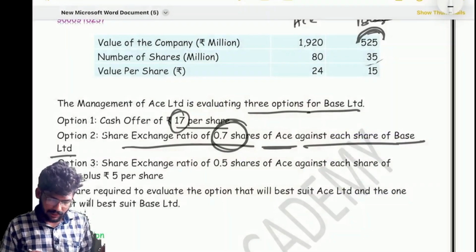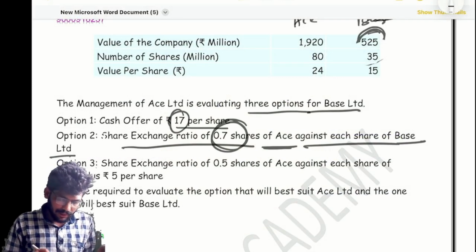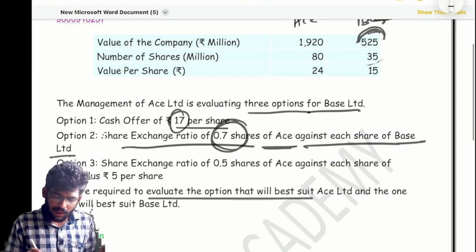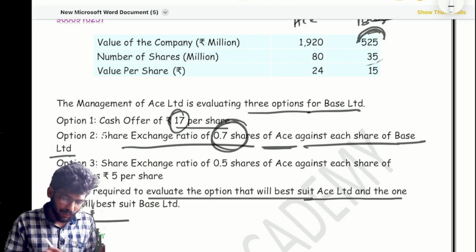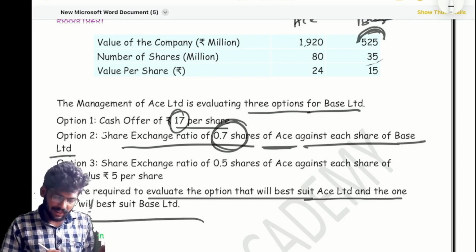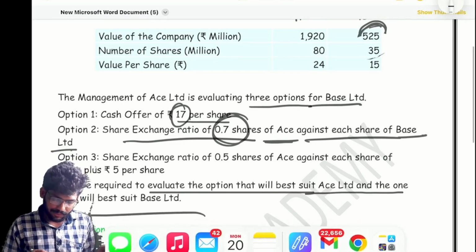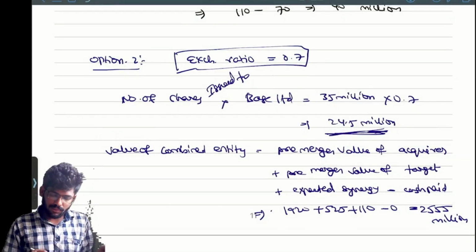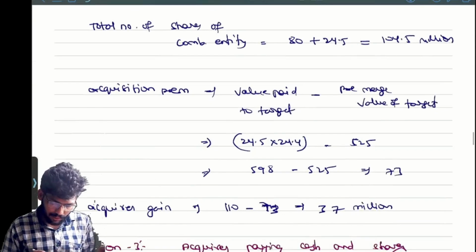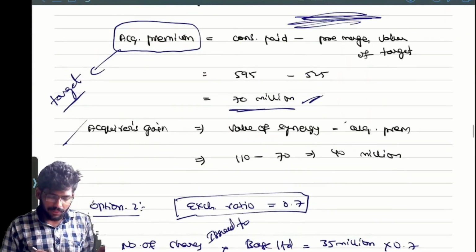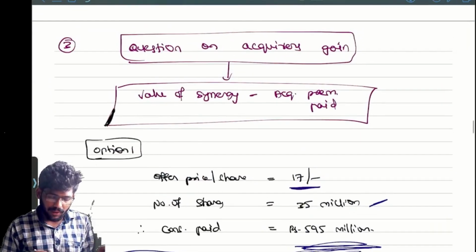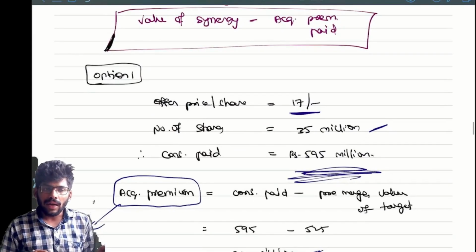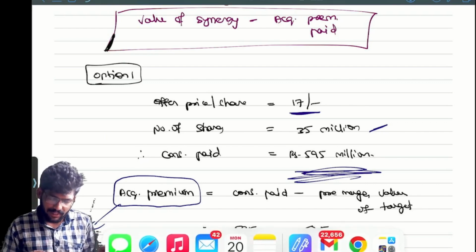Next, what is the question? The question is asking us to evaluate which option best suits A Limited. Which is the best, they are asking, right? So we need to calculate, for every option, the acquirer's gain and the acquisition premium. If you don't know the acquisition premium, then the acquirer's gain cannot be calculated. Based on the acquirer's gain only, we can say which is the best option.